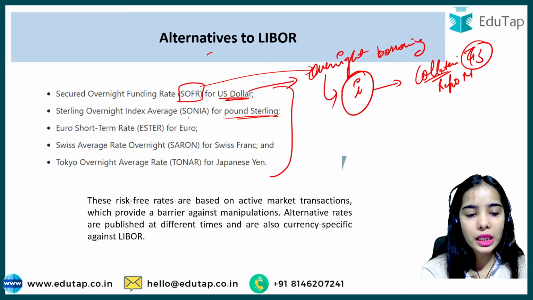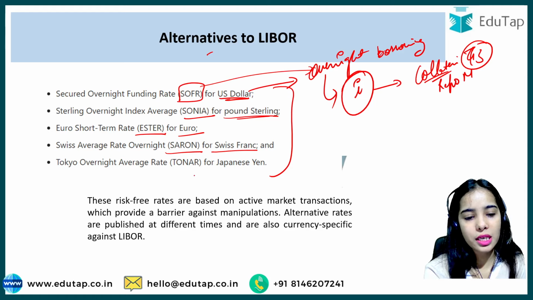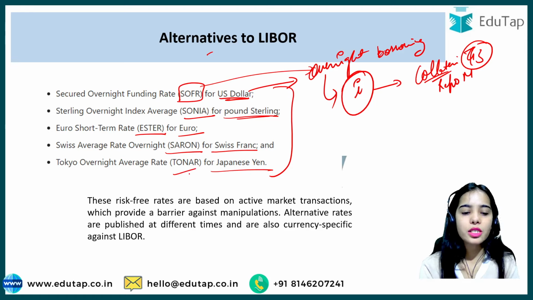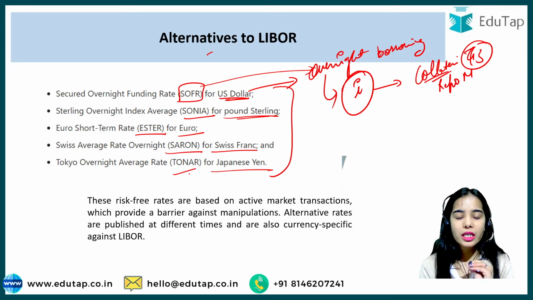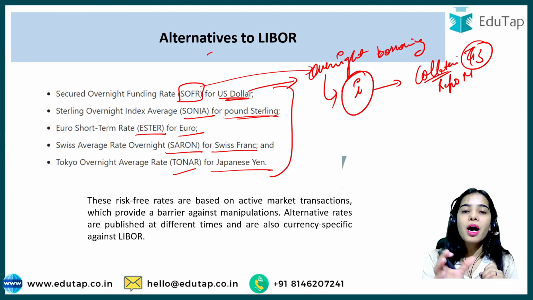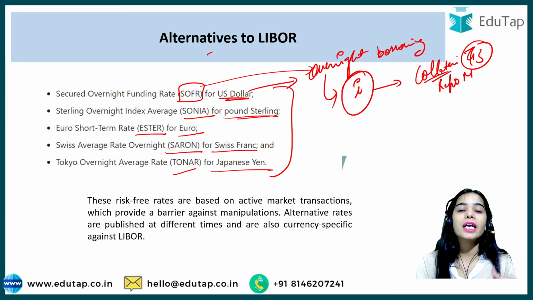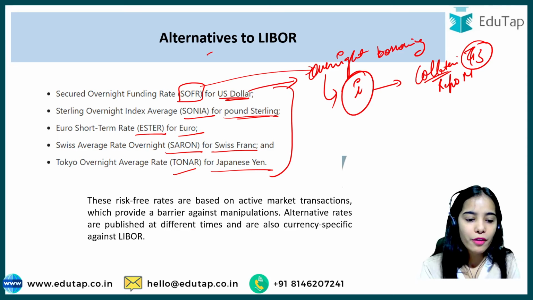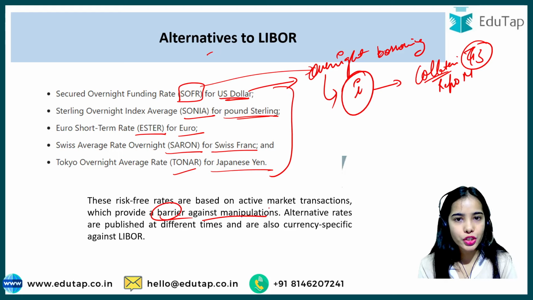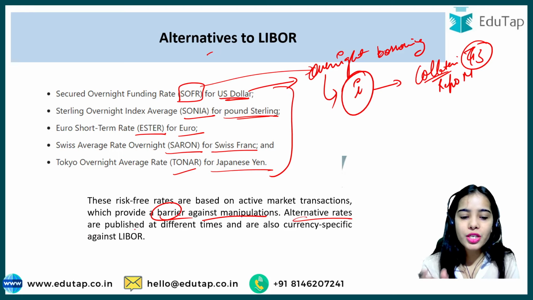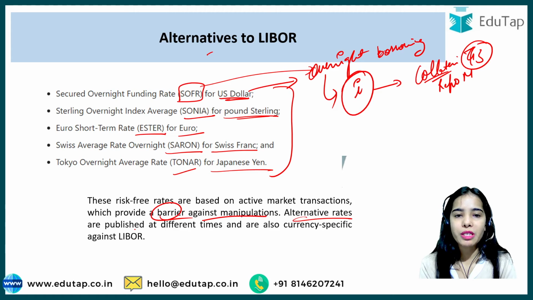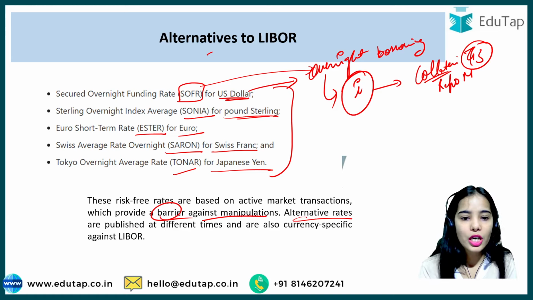For the pound sterling, there is SONIA. For the euro, there is ESTR. For the Swiss franc, there is SARON. For the Japanese yen, there is TONAR. So these are risk-free rates because they are based on the active, current market transactions that are actually happening in the market, which provides a barrier against manipulation. Okay, alternative rates are published at different times and are also currency specific, unlike LIBOR. Okay, so they are currency specific.